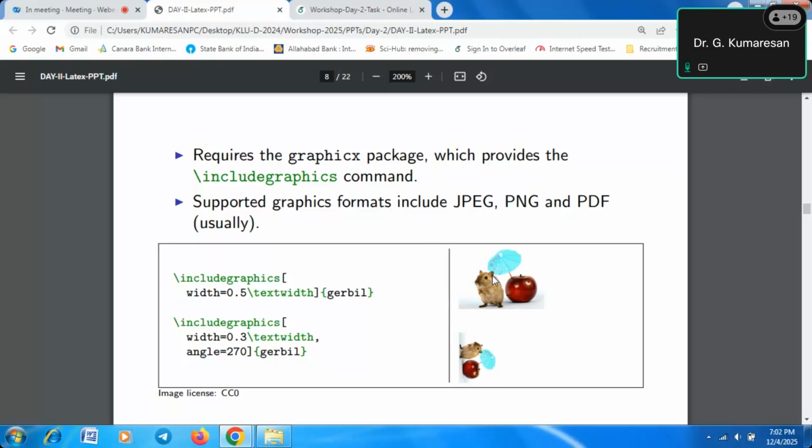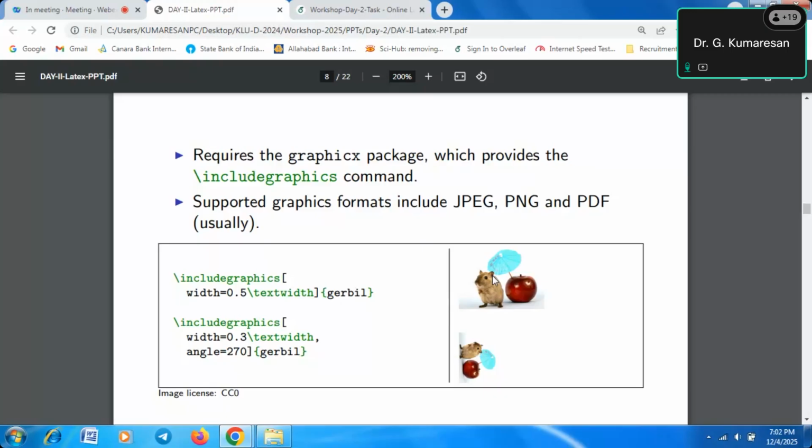What formats are supported? Usually JPEG format, PNG format, PDF format. But I always use PDF images, because they have high resolution and more clarity.